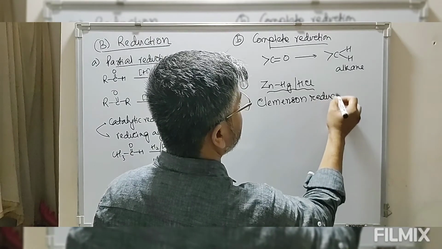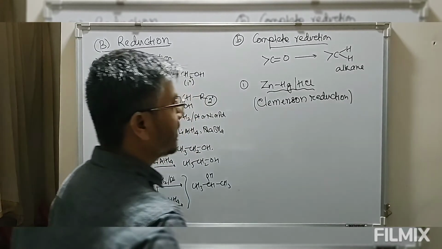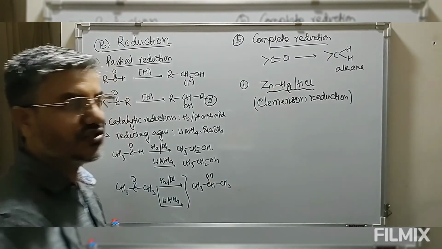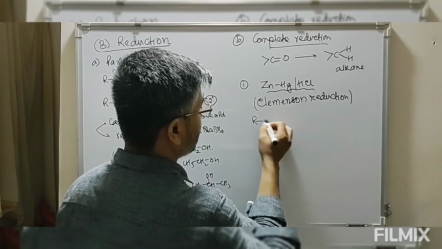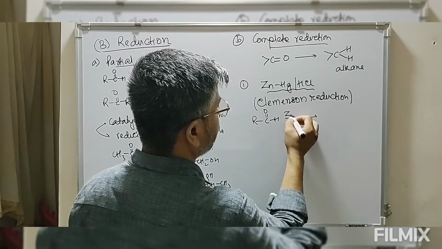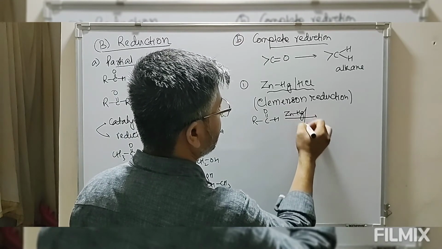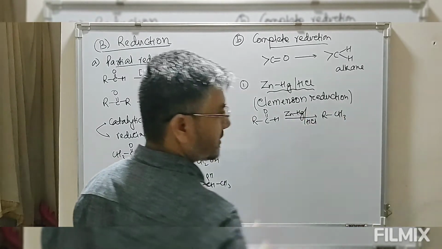So Clemmensen reduction is reduction of aldehydes and ketones to give you alkanes, and the reagent is amalgamated zinc in presence of HCl. So now look at this aldehyde. This aldehyde on reaction with zinc amalgam and HCl is converted into CH3 alkane.